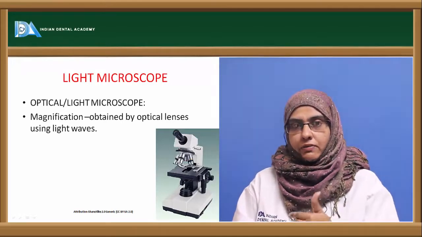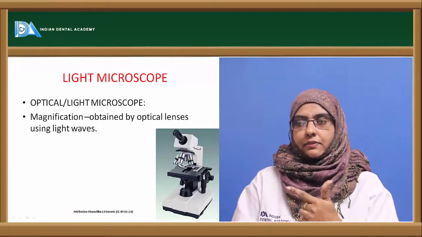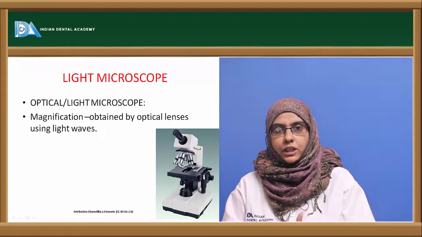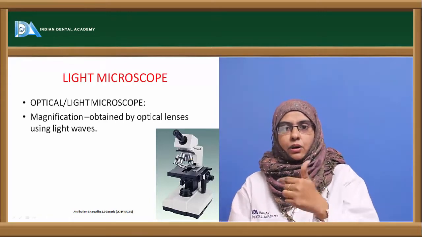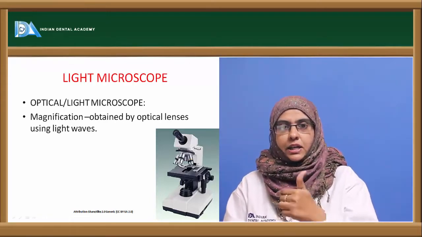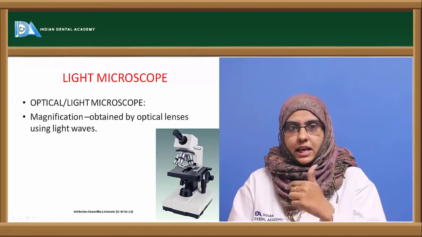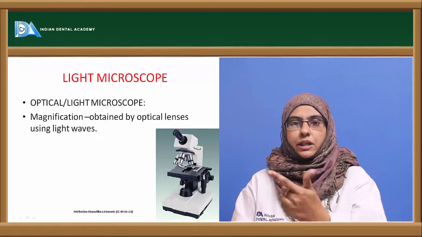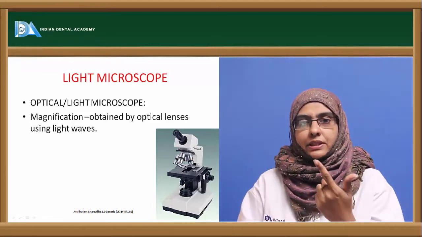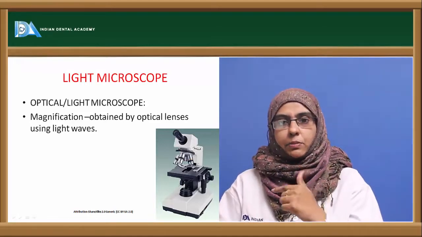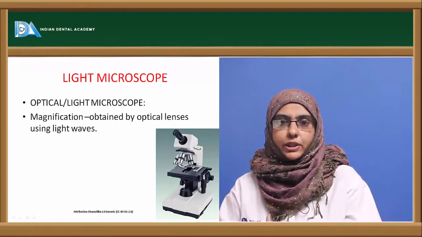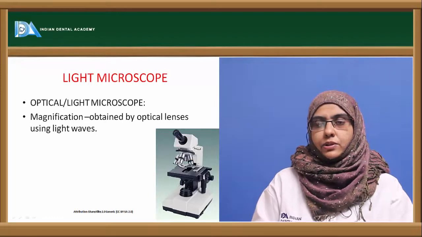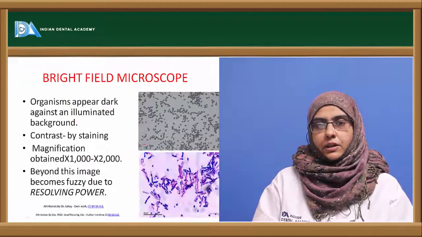The pathway of light in the microscope is from the source of light to the condenser, to the object, that is, it strikes the specimen present on the stage, and from the specimen to the objective lens to the eyepiece. So the final magnification that we see is the product of the magnification obtained from the objective lens and the eyepiece. These are the different parts of the microscope that help us to magnify a particular object.